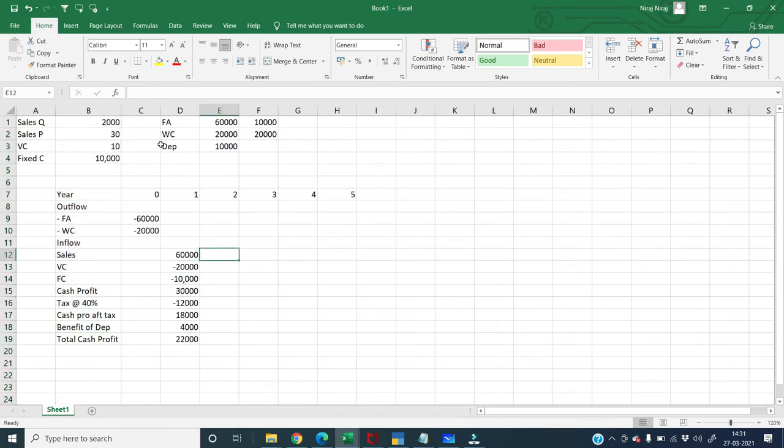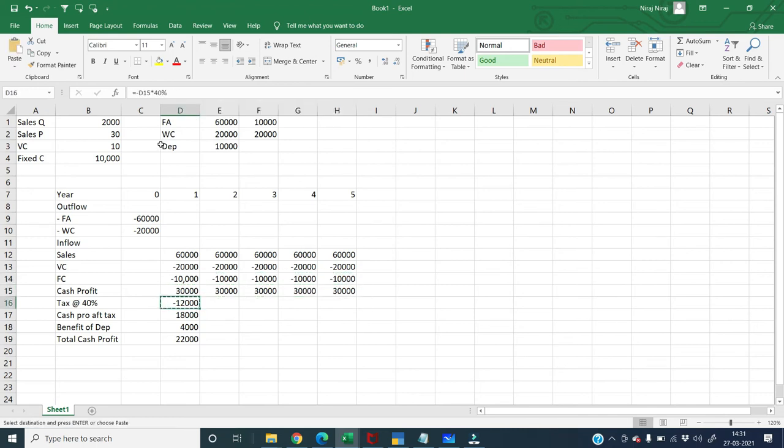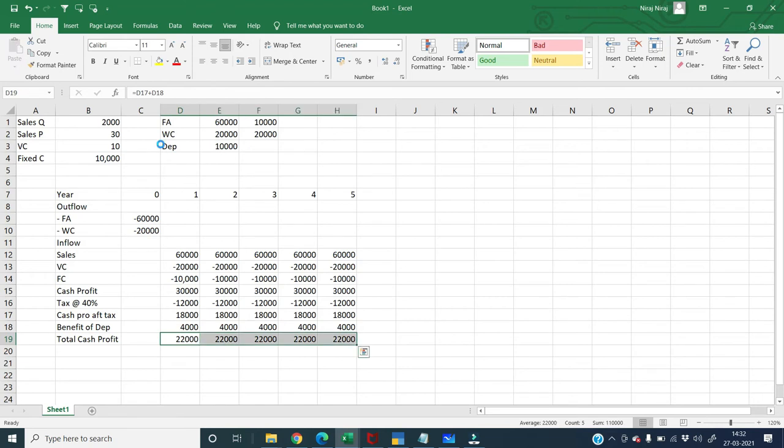There is no change in the quantity or the fixed cost or variable cost or the sales price. So I can just put equal to in the other 5 years, because there is no change given to me in the particular sum. Wherever there are formulas, I am copy pasting everything. So once you have done it, your table will be ready. Like this, your table will be ready. So 22,000 is your inflow every year.